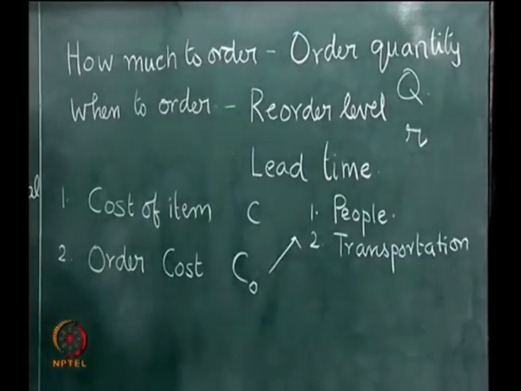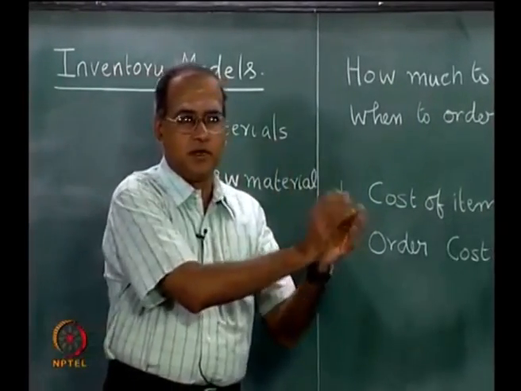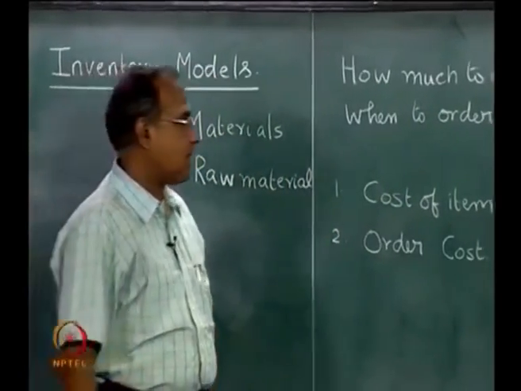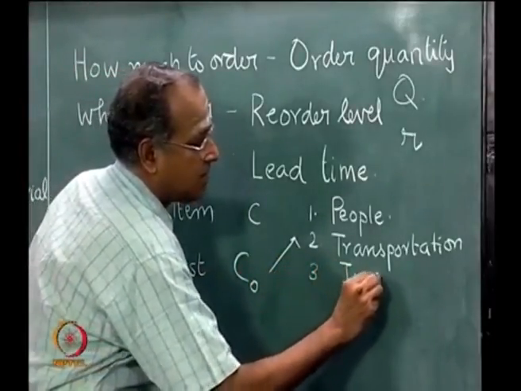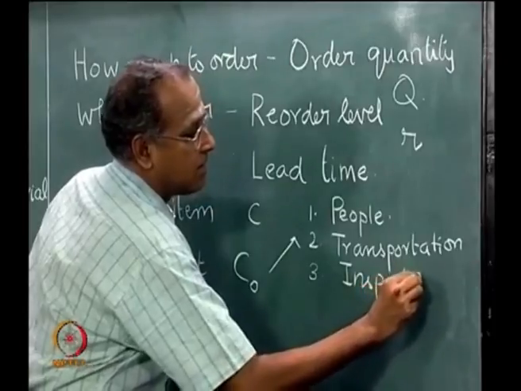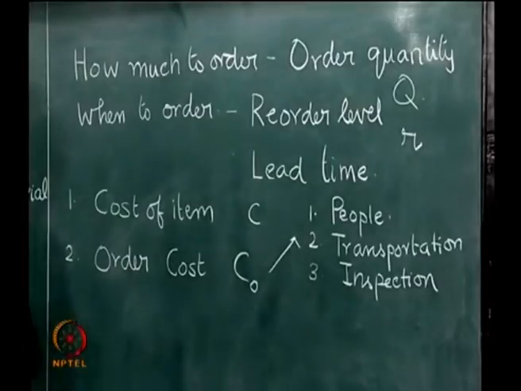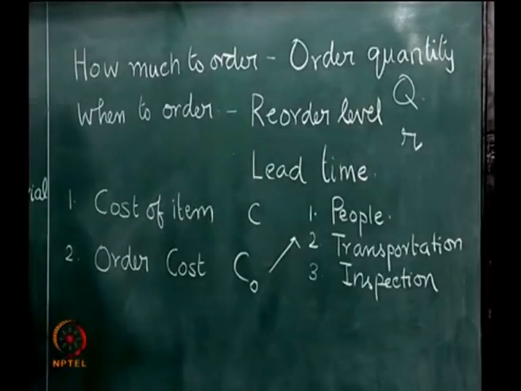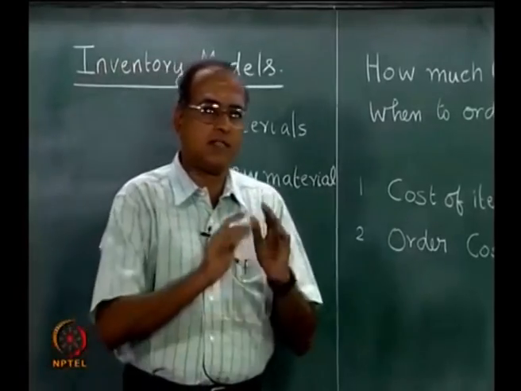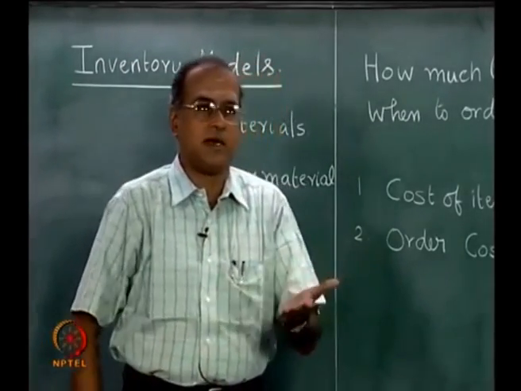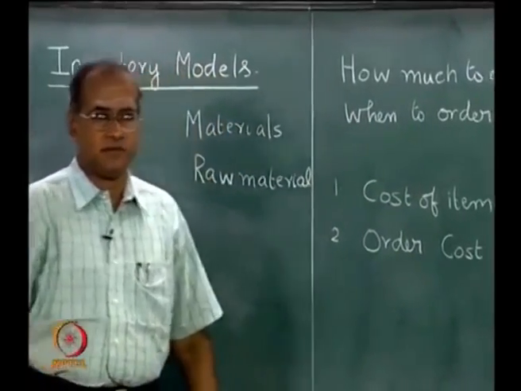We can assume that there is a one time transportation cost for bringing the items from the supplier point to the organization. Third, there could be inspection costs, because these items that come in have to be inspected. Sometimes we could have 100% inspection, sometimes there could be random sampling, but in some form these incoming goods are inspected and there is a cost associated with the inspection.